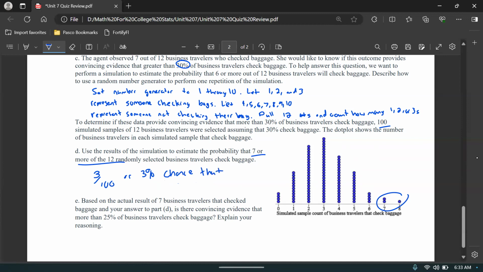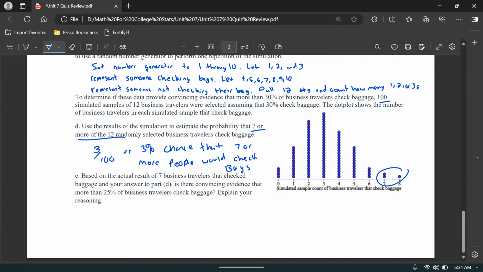that 7 or more people would check bags. So there's a 3% chance that these travelers would check their bags if the probability really is 30%. So it's not a very high percentage.